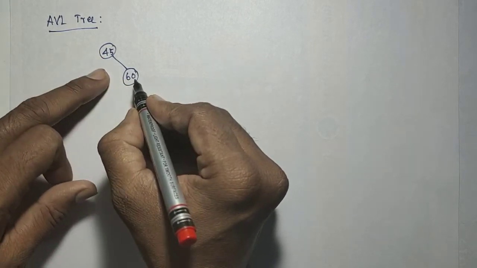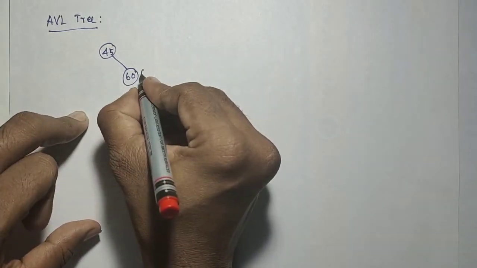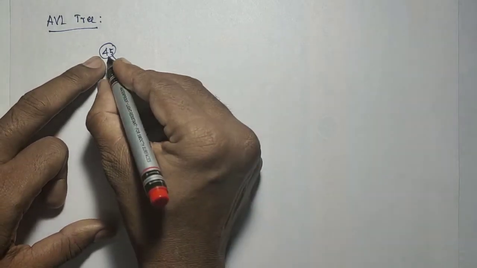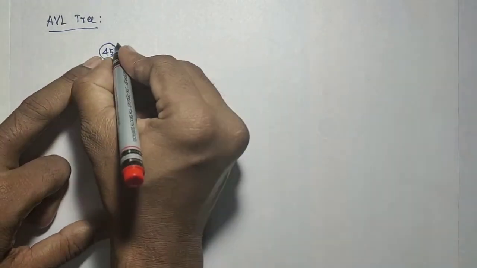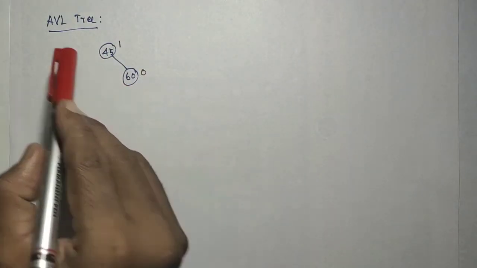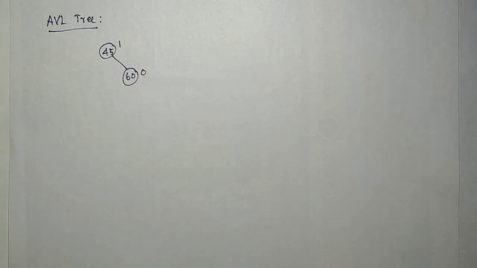So for this, just find the height for all the nodes. What is the height of this node? There are no children, so it will be 0. Correct. So what is the height of this node? Only one child, so that is 1. So this is the height of this node. Then you check whether every node is satisfying the AVL property or not.